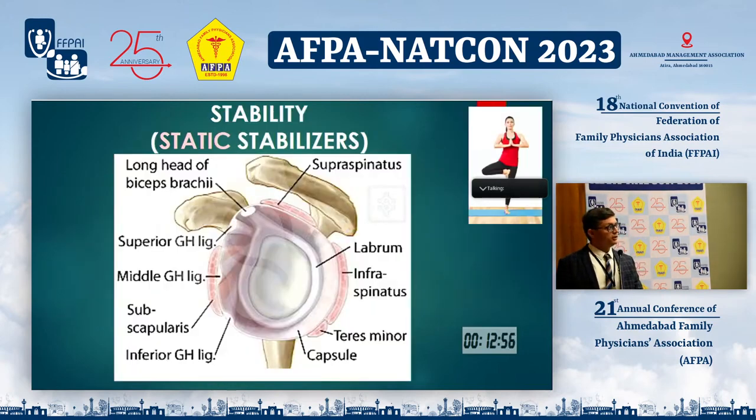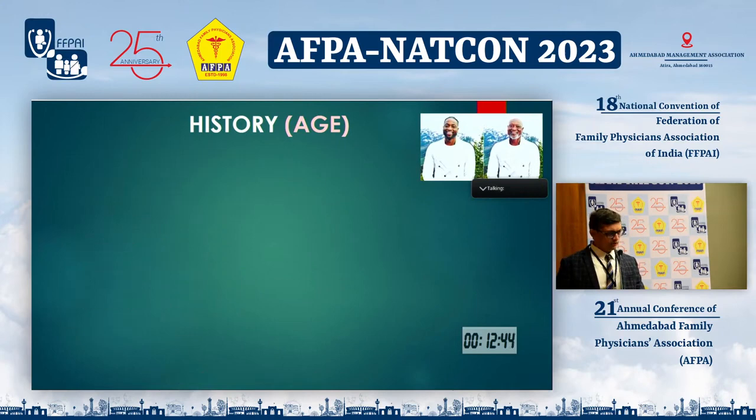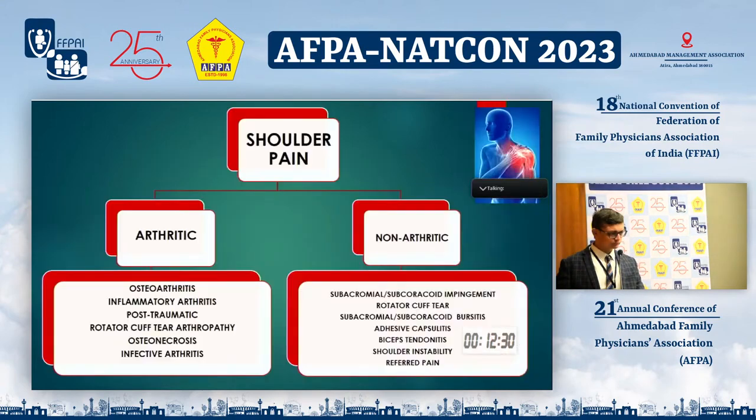If we consider the stability of the shoulder joint, then we have the static stabilizers in the form of superior, middle, and inferior glenohumeral ligaments and the glenoid labrum, which effectively deepens the glenoid socket. The dynamic stability of the shoulder joint is provided by the deltoid muscle, which prevents the inferior subluxation of the humeral head, and the rotator cuff muscles, which keep the humeral head centered over the glenoid during various shoulder ranges of motion.